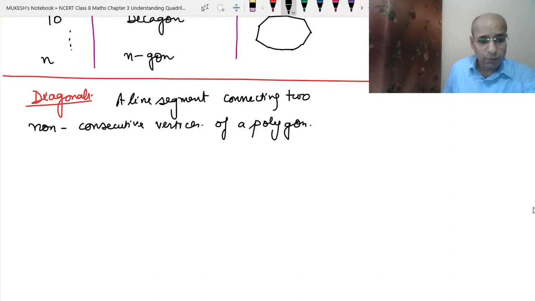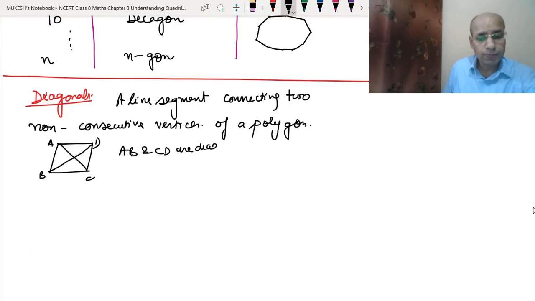Now suppose this is a quadrilateral. So see A, B, C, D. We cannot have AB. So AC will be one diagonal and BD will be one diagonal. So AC and BD are diagonals.